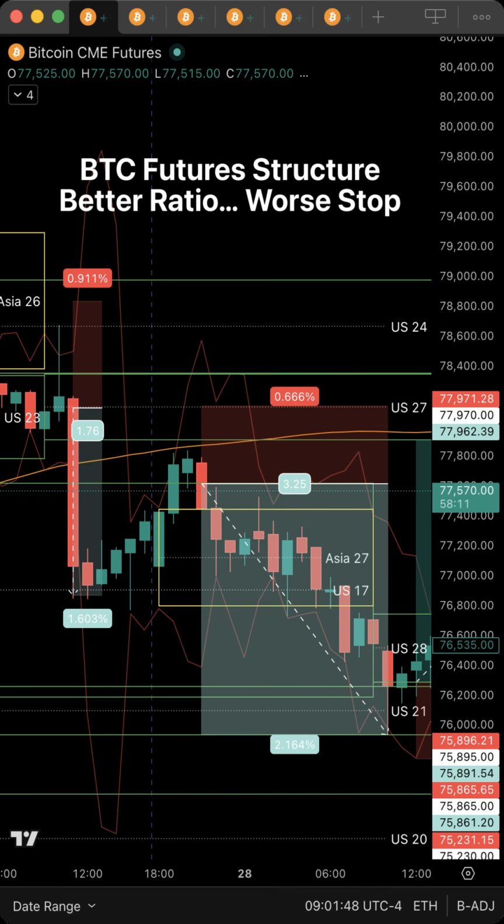Now the stop matters. A tighter stop at April 27th U.S. session lower boundary gives a better risk-reward ratio. It looks better. But earlier candles already tried to test April 27th U.S. session lower boundary. That line is already under pressure. Price can touch it again. The short can still be valid, but you are already out.